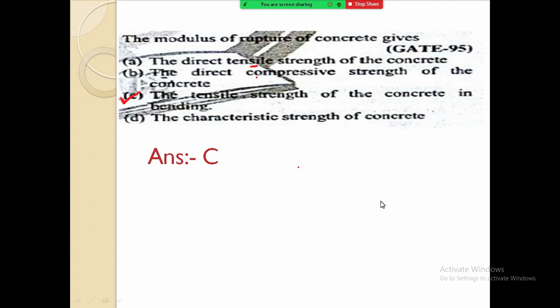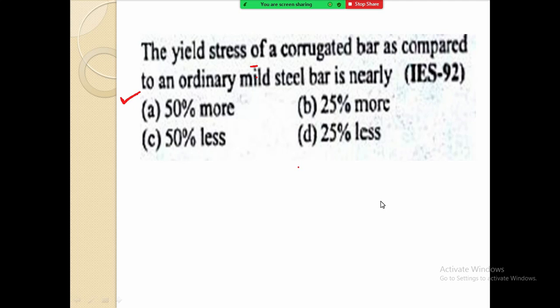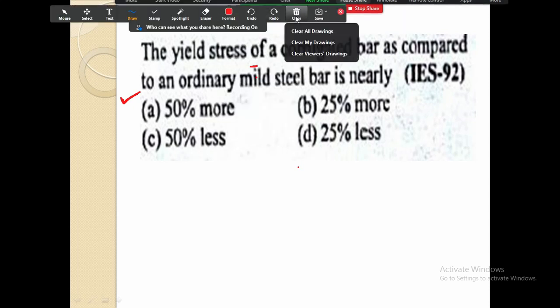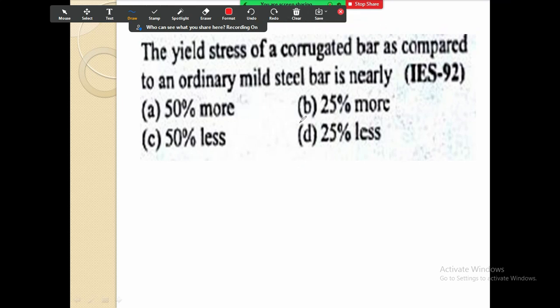Okay, so the next slide, I will clear this first. The yield stress of corrugated bars as compared to ordinary mild steel bars is nearly. Okay, so nearly they have asked, not exact calculations.